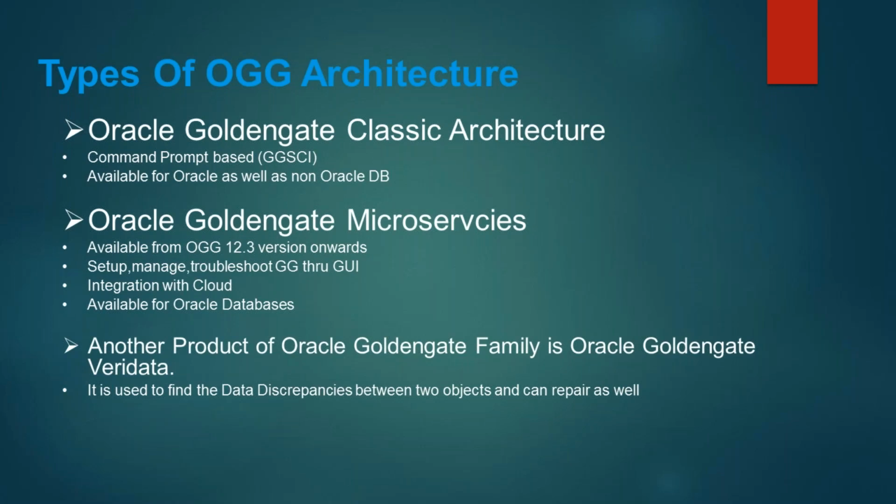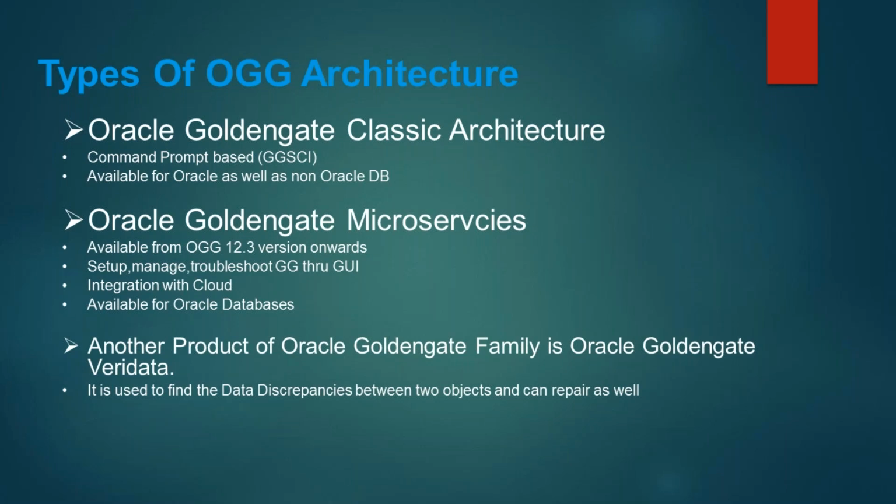Golden Gate as a hub means you set up Golden Gate on one server, and there could be multiple source databases on different servers and multiple target databases on different servers. One Golden Gate installation can suffice. Classic architecture could be set up as Golden Gate as a hub as well. It's not that it doesn't support it, but because of the UI, ease of installation, management and troubleshooting, microservices is getting popular in a hub architecture.